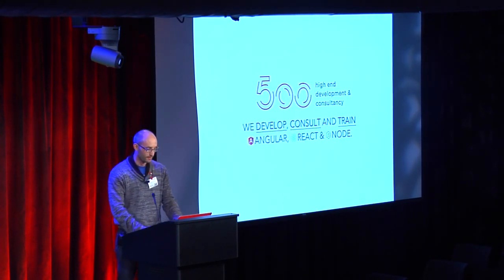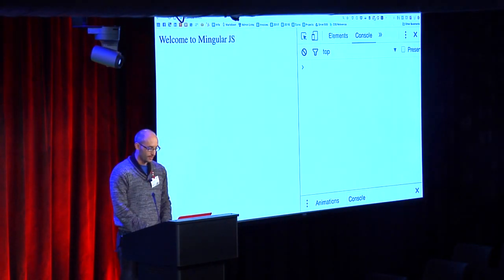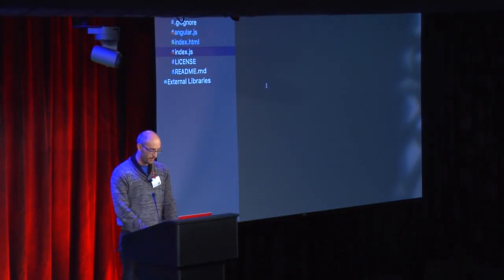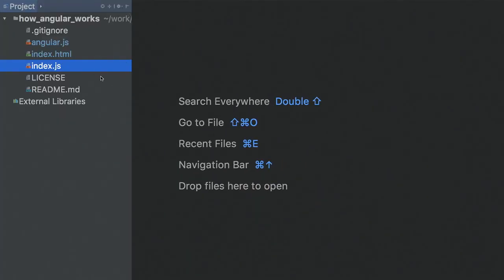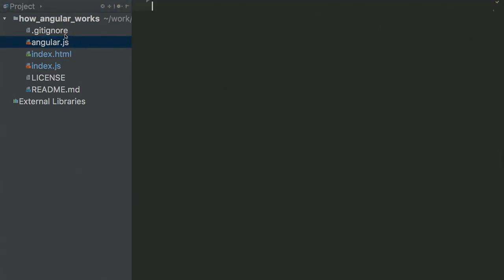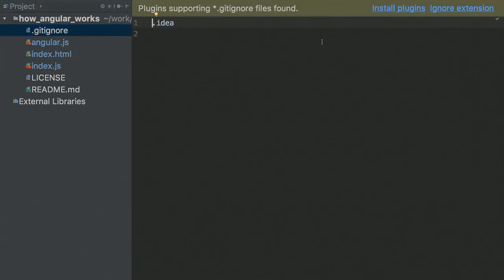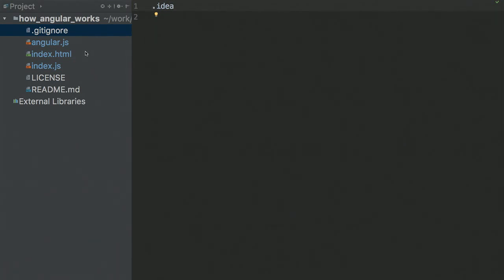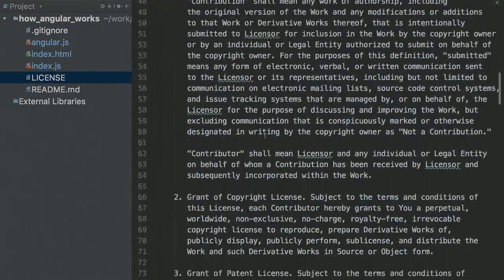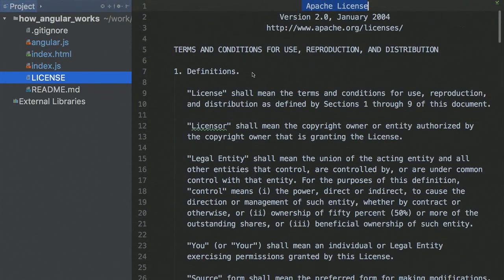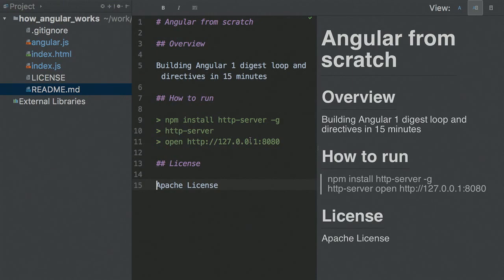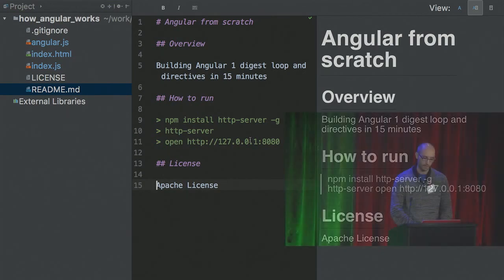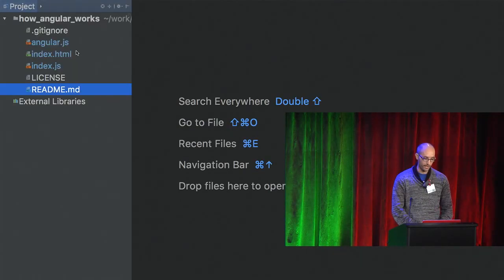All right, I'm going to skip this, and let's go into the code, because today we're going to be doing live coding, and a lot of it. So I created a very simple application, and so you know I'm not lying, I'm going to show you all the files inside. I got a gitignore, which is not very exciting. I got the license, which we're not going to read now, but it's important. And I got some README instructions, because this code is on GitHub, so you can download it later if you want to play with it. So basically, we have 3 files that interest us.